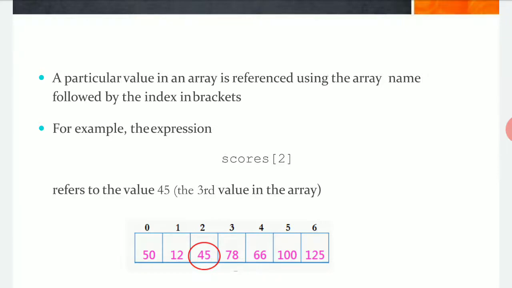Even though by index it is 2, by sequence it is 3. For this we use a counter, which is an integer counter.